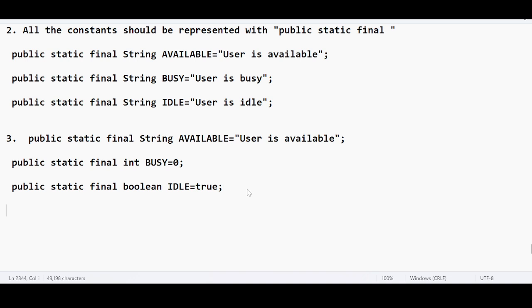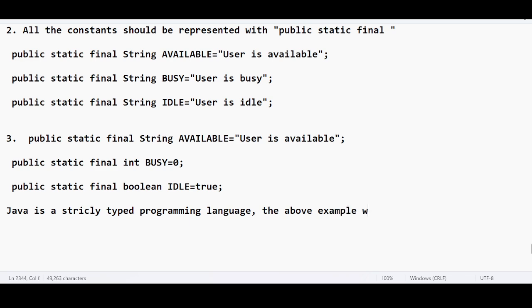Java is a strictly typed programming language. The above example will reduce the typedness, as it is representing different data types.